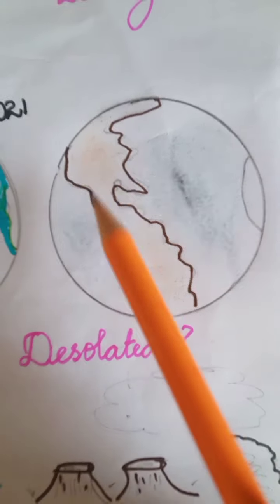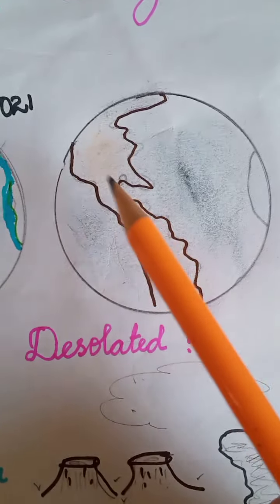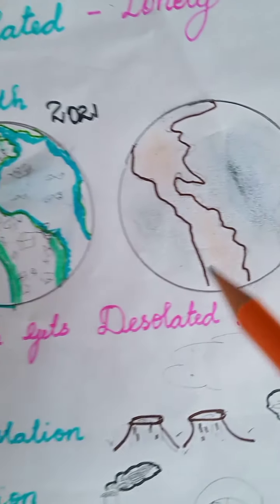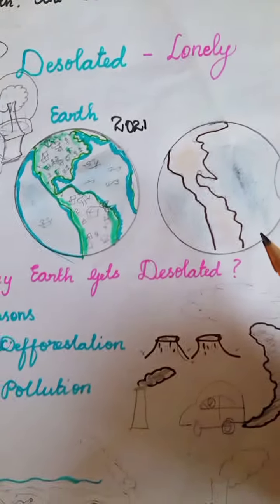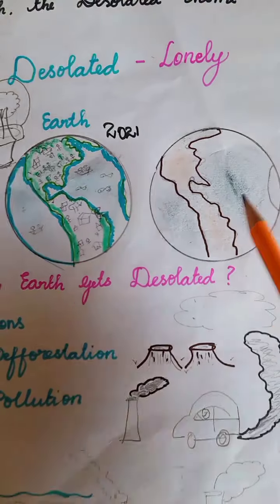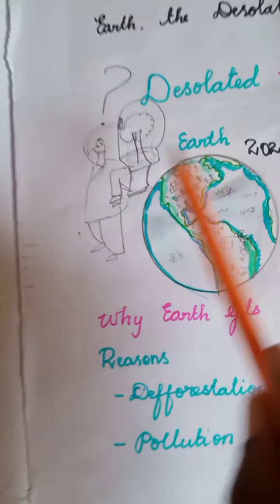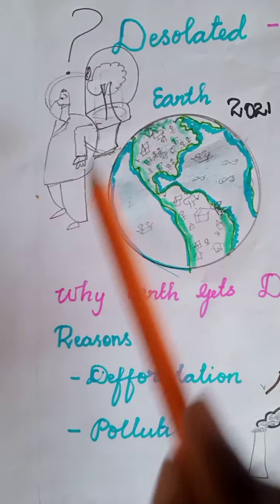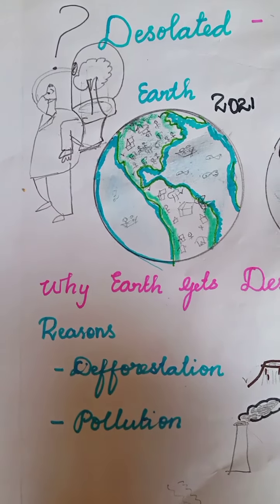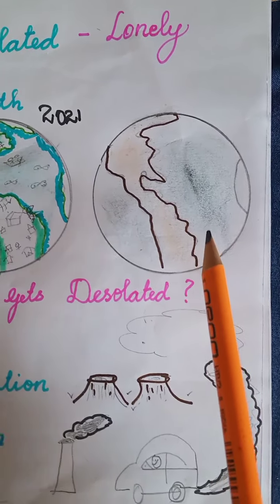See, in the land there is no green at all. There are no trees, only land is there. So there are no living organisms. Not even a single living organism lives here. So this is called desolated. Desolated means loneliness. Here all living organisms are there, but in this image not even a single living organism is present. So this is called desolated.